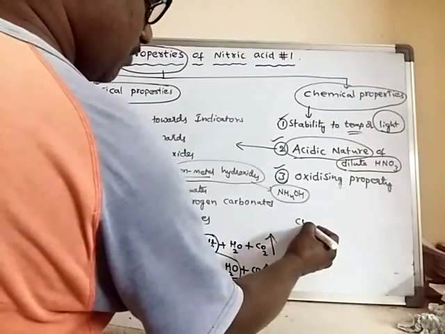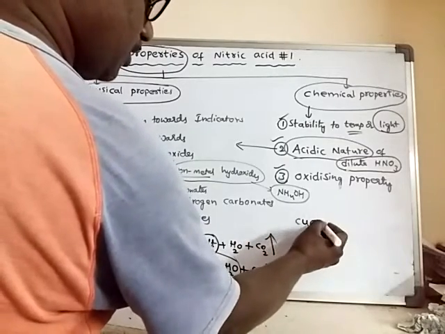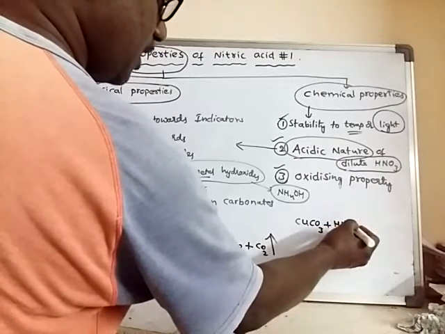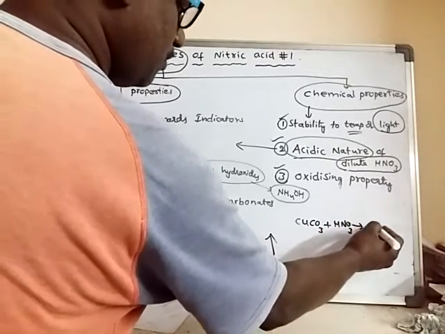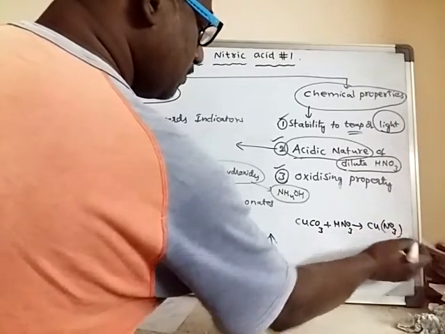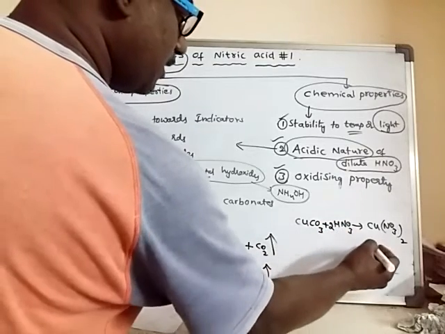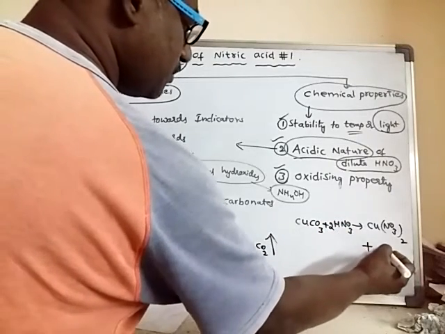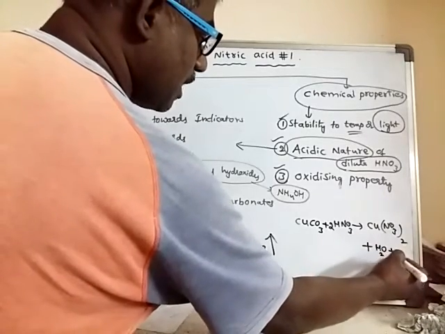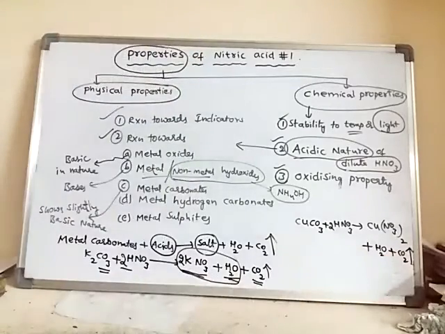Take one more example, copper carbonate with dilute nitric acid. It forms copper nitrate and water, and carbon dioxide gas is liberated in this reaction.